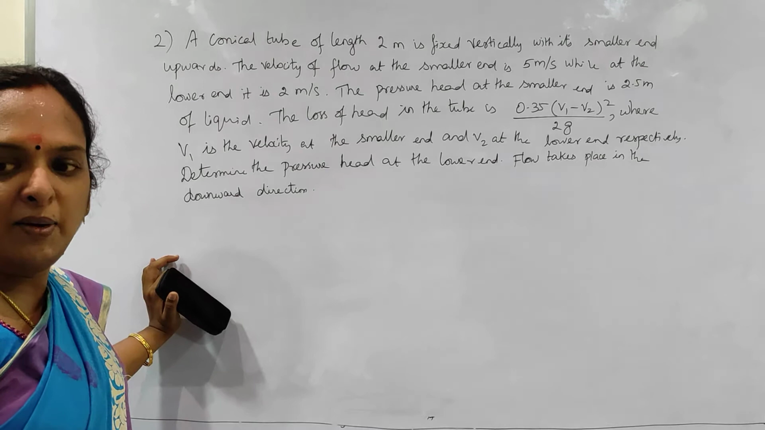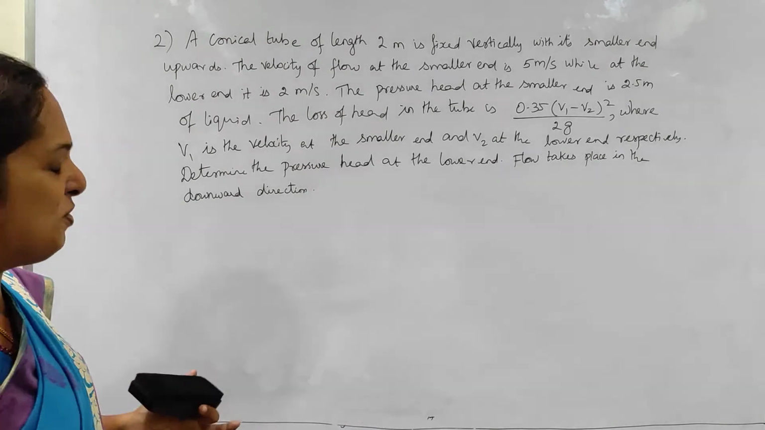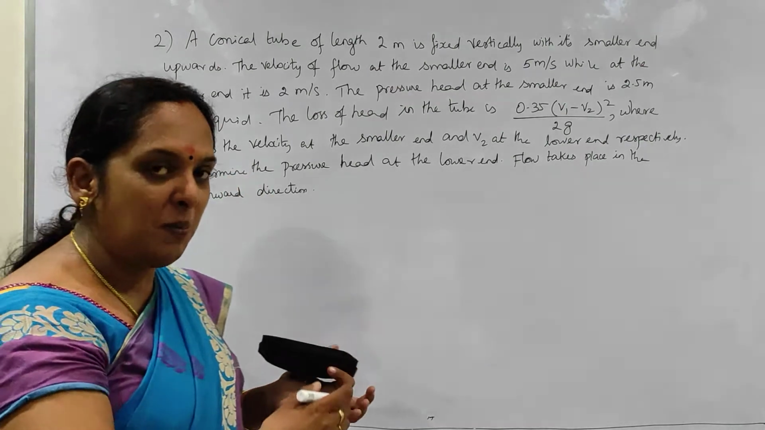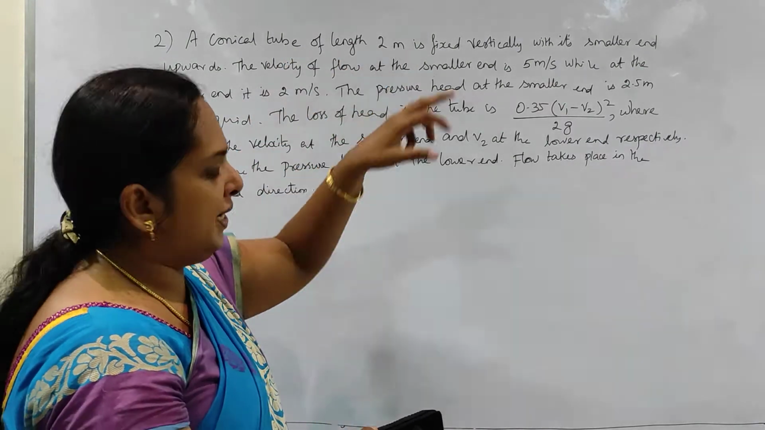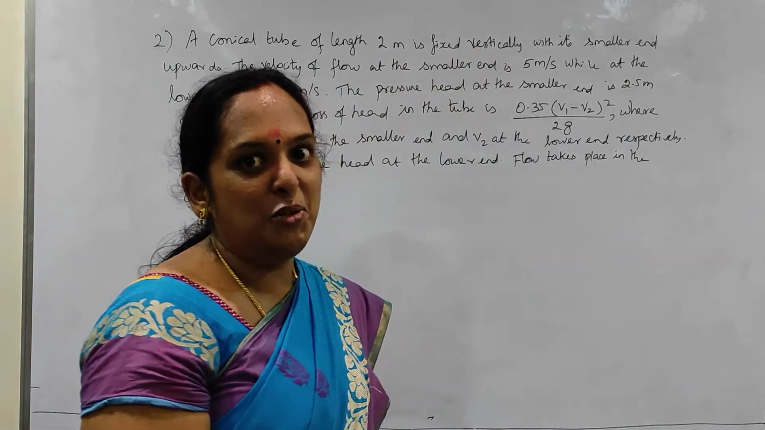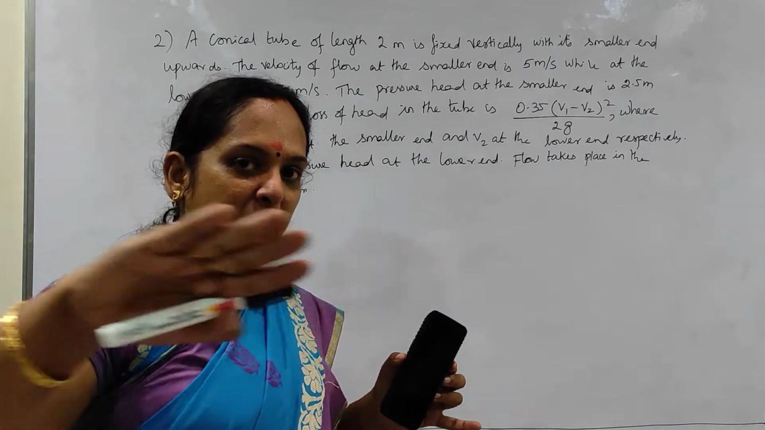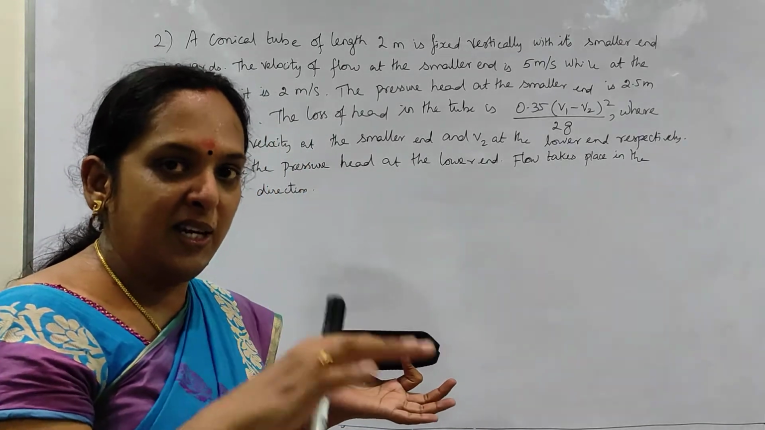Yes guys, we are with one more problem now. This problem is really interesting to do. When you read out this problem, you will be able to understand. A conical tube of length 2 meter, it's a pipe, is fixed vertically. So far we have kept it horizontally because nothing had been given there, so we assumed it is in the horizontal direction.